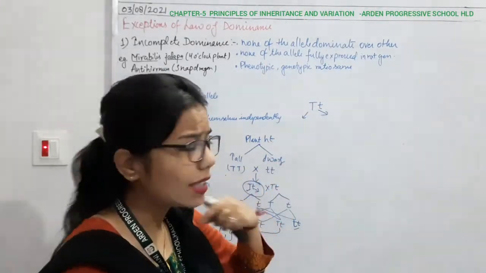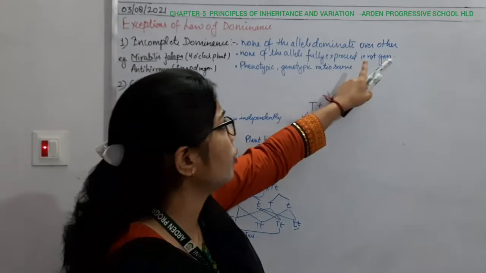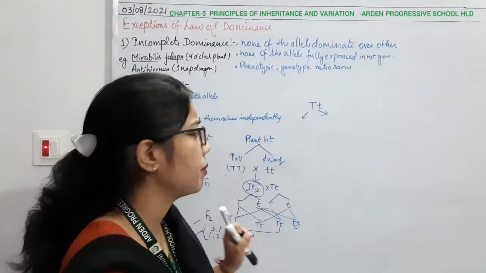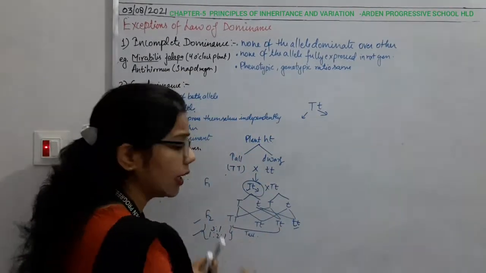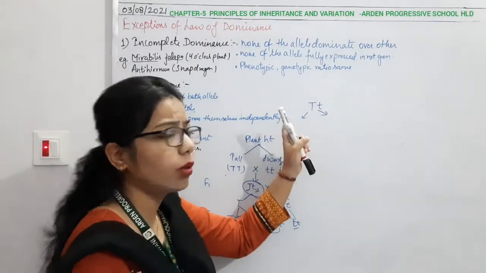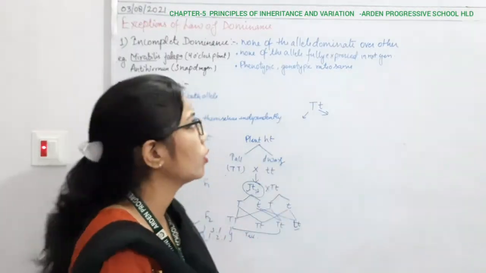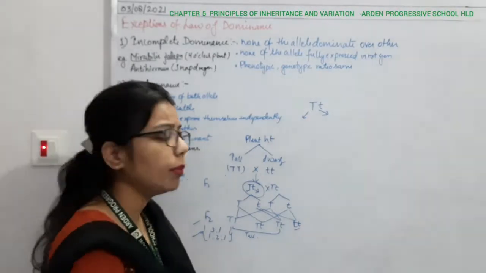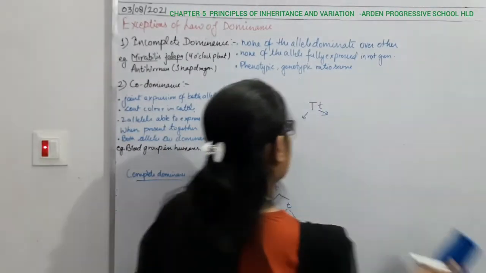Second point: none of the alleles is fully expressed in the next generation. It means that in the subsequent generation, again none of the alleles fully expresses, so the phenotypic and genotypic ratios will remain the same.